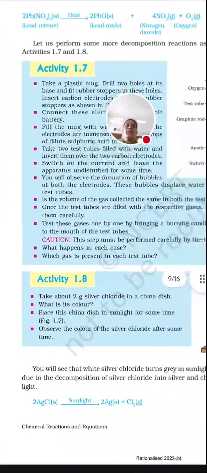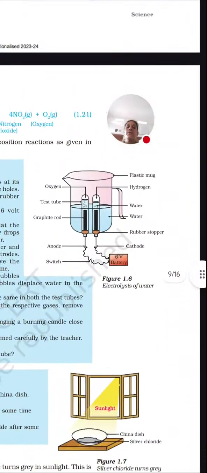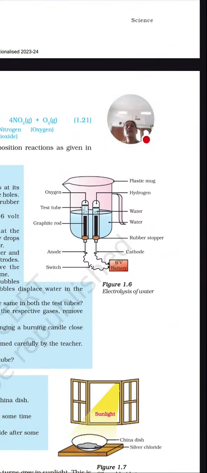Now the next one, they have given the electrolysis of water. How does water get electrolyzed? Electrolyzed means splitting of water in presence of electricity. So water will split into hydrogen and oxygen by passing electricity. So it is called electrolysis. Lysis means breaking down, in presence of electricity, so it is called electrolysis.